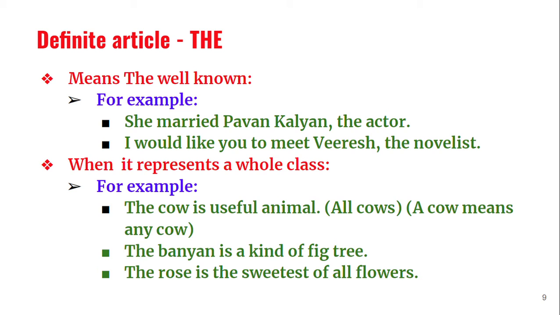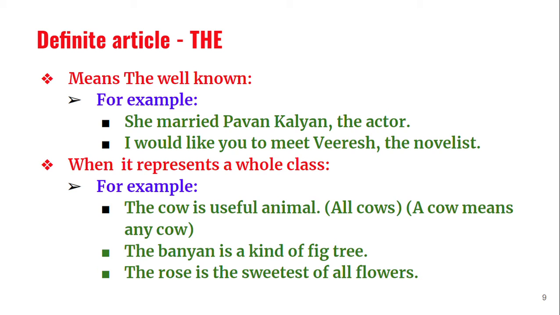In my opinion, in the previous sentence, Pavan Kalyan is the famous actor. So I say the actor. In the same way, in my opinion, Veeresh is the famous novelist, or one of the best novelists. So I use the novelist. The opinions change from person to person, but when I am saying something, I can use the novelist. And the listener understands that, in my opinion, Veeresh is very famous. Pavan Kalyan is very famous.